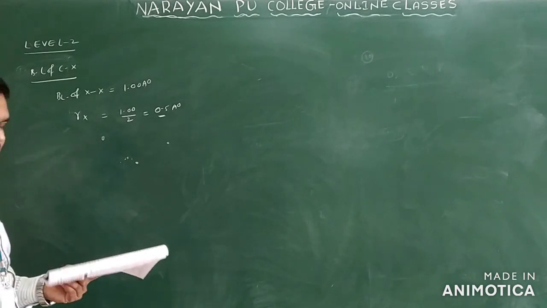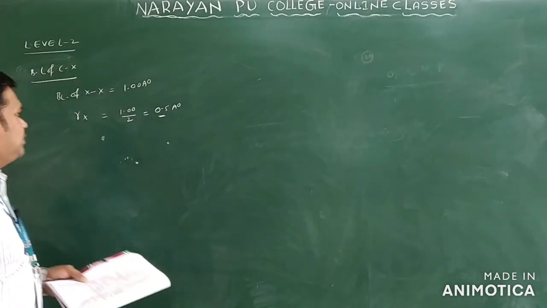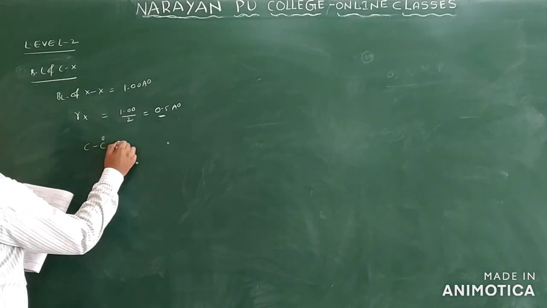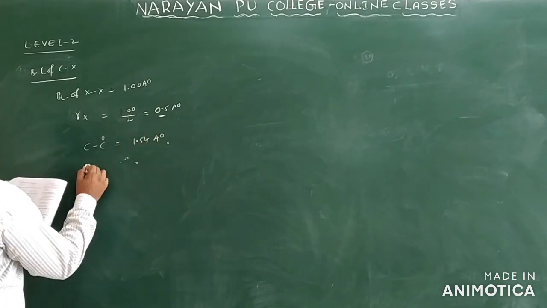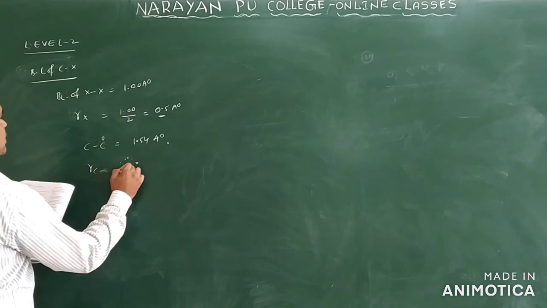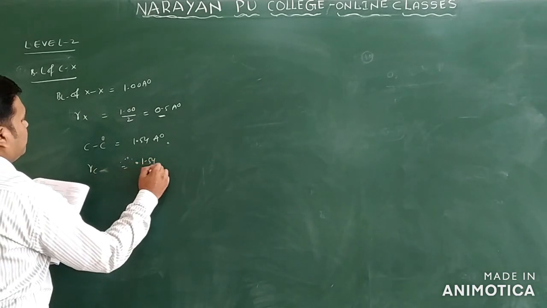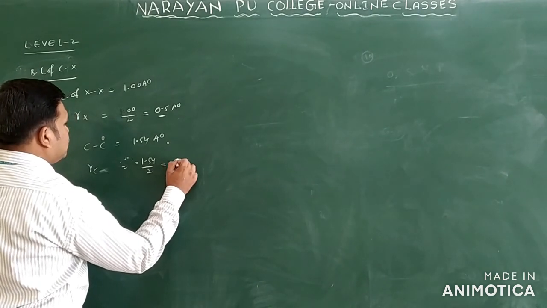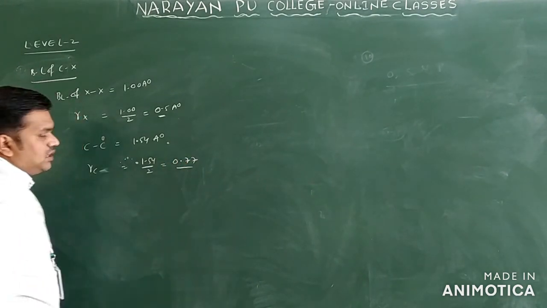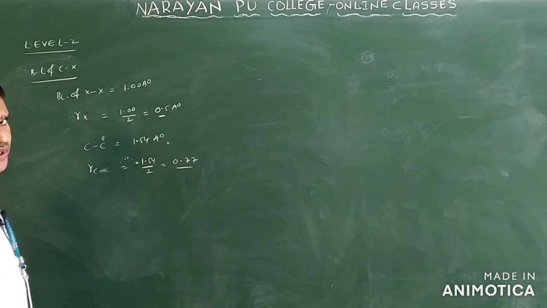Radius is equal to what? Distance by 2. In the same manner, they have given the CC bond length. How much? They have given 1.54. So the radius of the C-C bond is 1.54 by 2. So you will get 0.77. Radius is equal to distance by 2, we are taking.